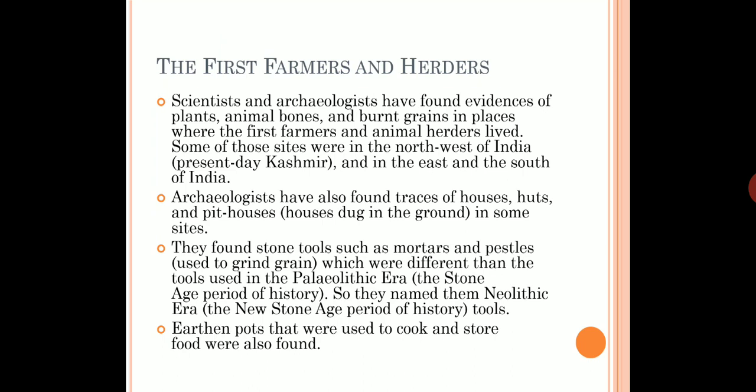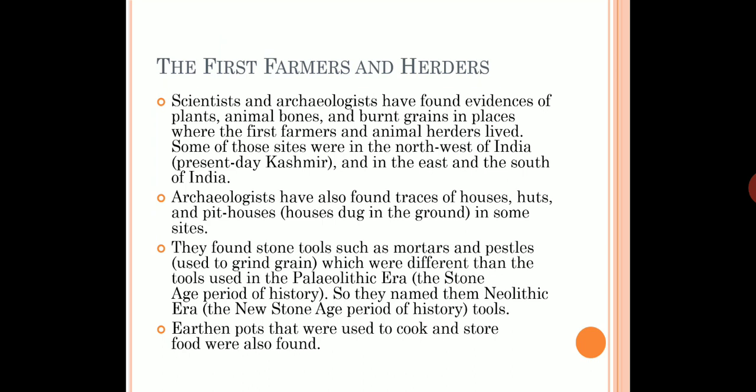Okay, so let's discuss the first farmers and the herders. There were many scientists and archaeologists of present time who have found evidence, or traces, of early plants, early animal bones, and burnt grains or burnt crops in those places where the first farmers, the early humans and animal herders, lived.